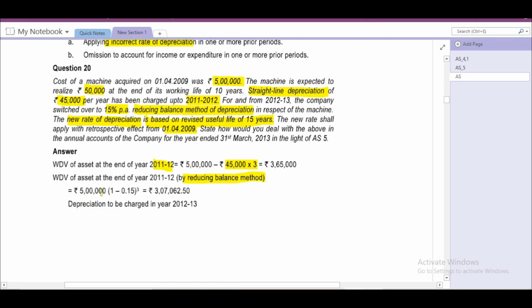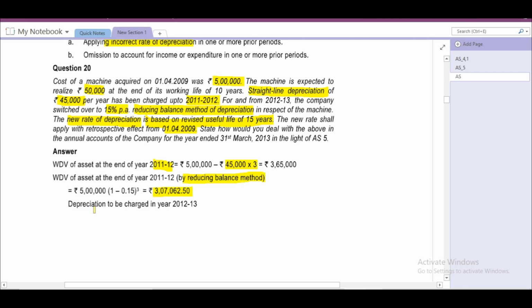Next is WDV of the asset at the end of year 2011-12 as per the reducing balance method. We have to calculate 5 lakhs into (1 minus 15%) to the power of 3 years, because for 3 years we have to identify. If it is for 4 years, we have to put 4 here. Now WDV as per the reducing balance method for the year 2011-12 is 3,07,062.